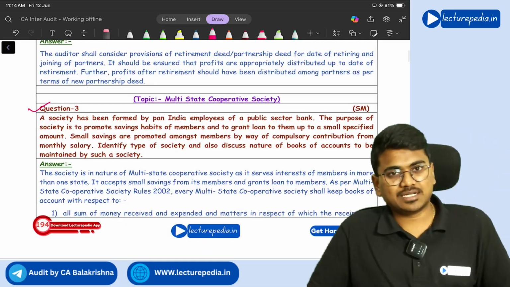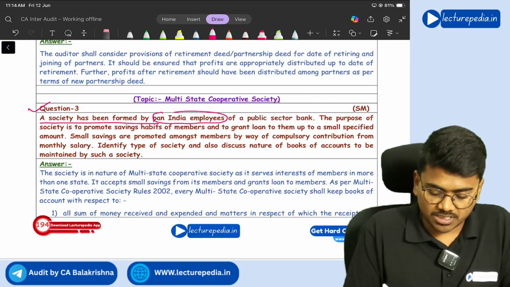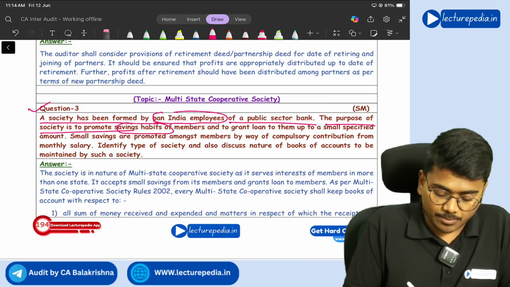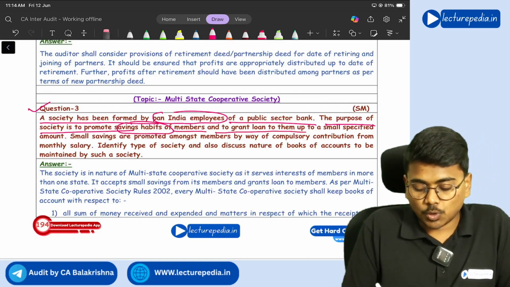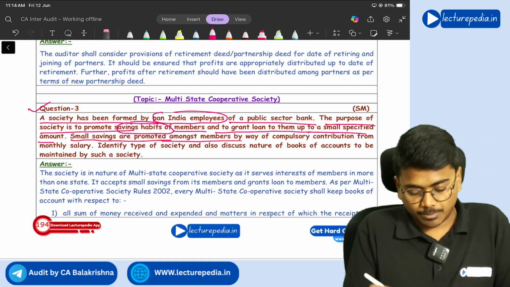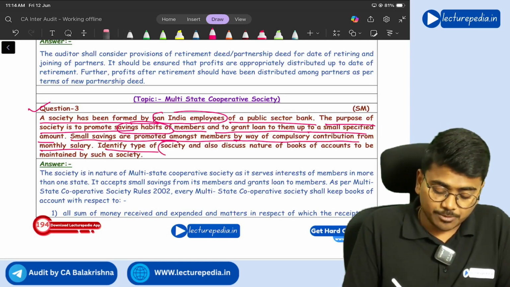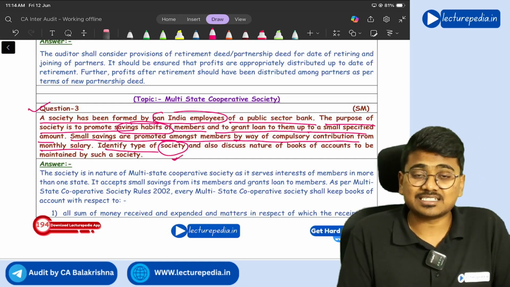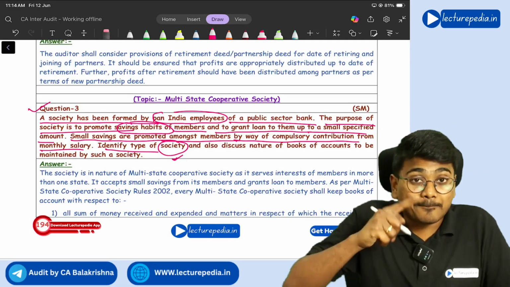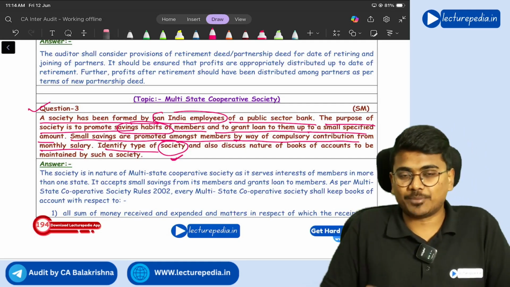Next, question number 3. A society has been formed by pan India employees of a public sector bank. The purpose of the society is to promote savings habits of members and to grant loans to them up to a small specified amount. Small savings are promoted among members by way of a compulsory contribution from monthly salary. Identify the type of society. What type of society is it? It is a pan India society. Pan India means in many states it is present. That means a multi-state cooperative society. So the type of society they are mentioning is a multi-state cooperative society.